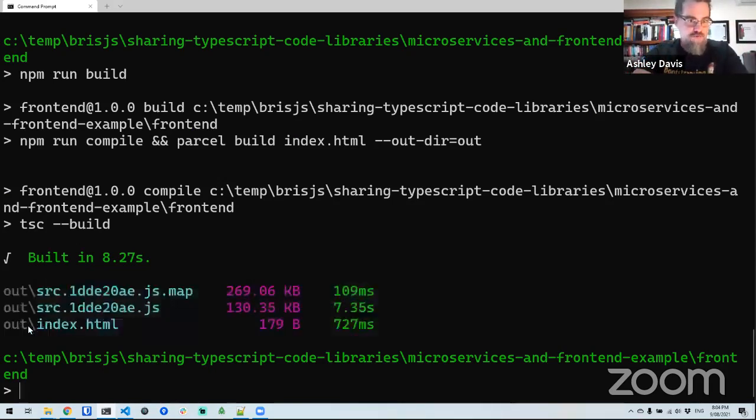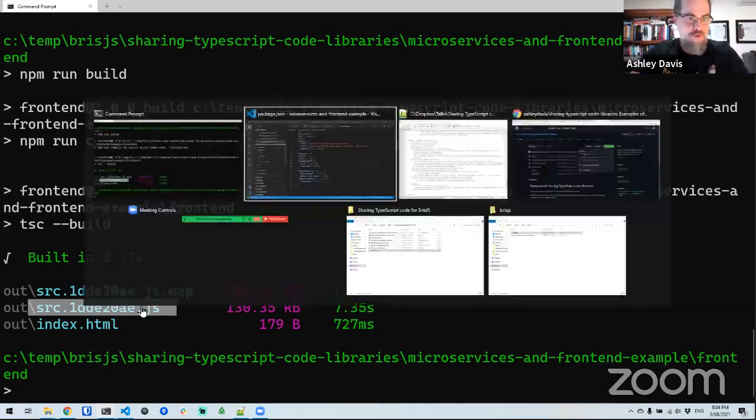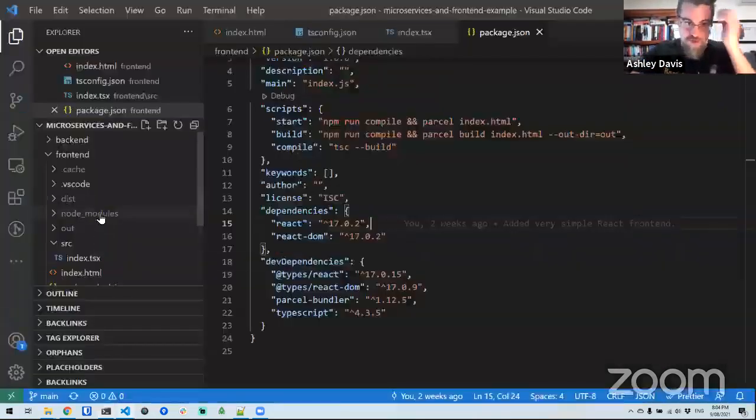We've got an HTML file, and importantly, we've got a JavaScript file to include in the HTML file. So this is the compiled TypeScript code, including the bundled version of our library. Bear in mind, this is a library that we've shared into our microservice, and we've now just successfully shared it into our front end code. So let's have a look at what that code looks like. I guarantee you it's going to be unreadable.